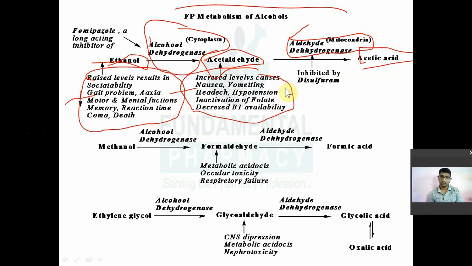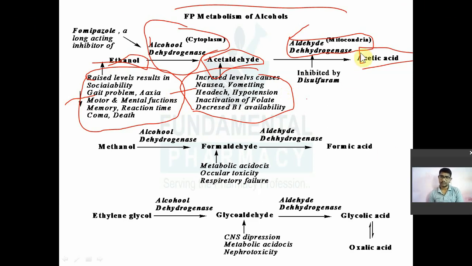Inactivation of folate is important, because folate is very important for one-carbon reactions in your body, and there will also be decreased availability of vitamin B1.